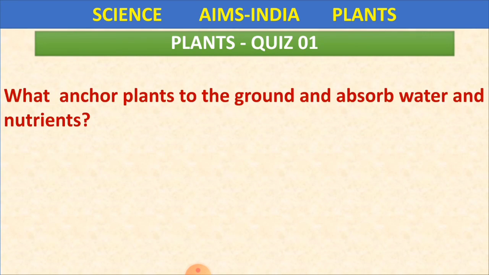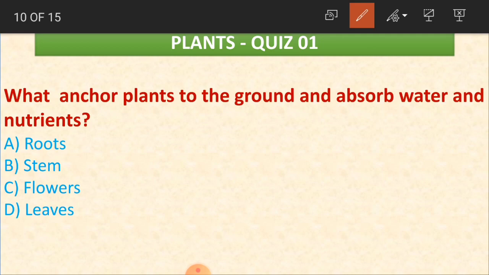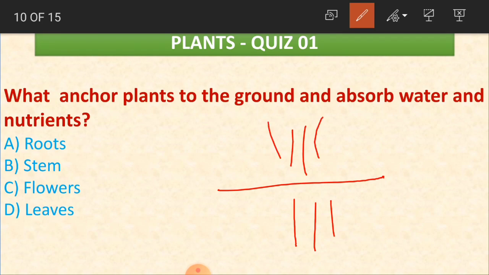Now the next question. What anchors plants to the ground and absorbs water and nutrients? What do you mean by anchor, children? Anchor means connecting or holding. What holds plants to the ground and absorbs water and nutrients? Here we are having roots under the ground, and above the ground we have the plant, like its stem, branches, leaves, flowers, fruits.